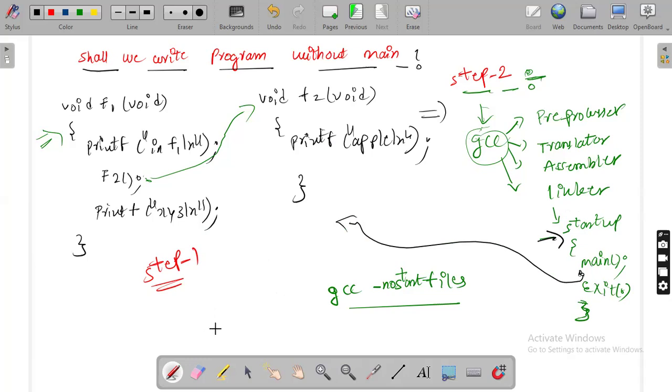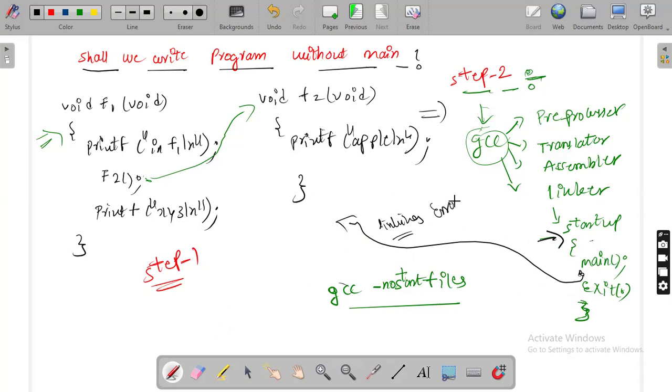By default, the linker creates startup. Startup automatically calls the main function, but you didn't write the main function. Your control is trying to jump into the main function definition, but the main function definition is not available. This is a conflict which leads to a linking error. It is not able to link the calling function to the called function because the definition is not available. Only the call is available. This leads to a linking error.